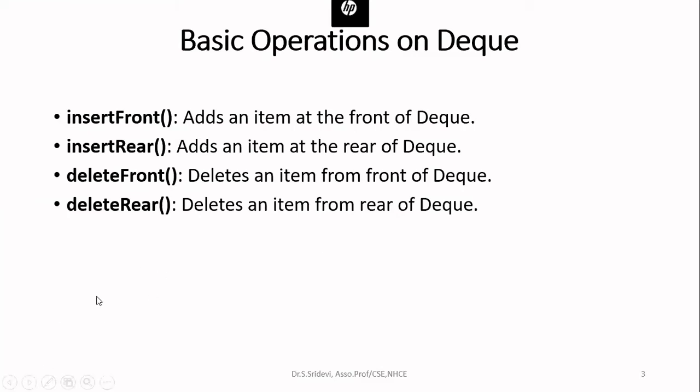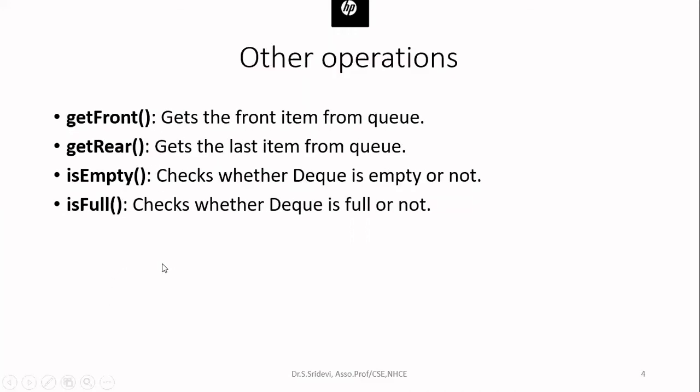In a normal queue, you can insert only at the rear end, but here you can insert even at the front end. And in a normal queue, you can delete only from the front end. Here you can delete even from the rear end. These are the 2 additional operations added in the DQ. In addition to that, you can perform other operations.